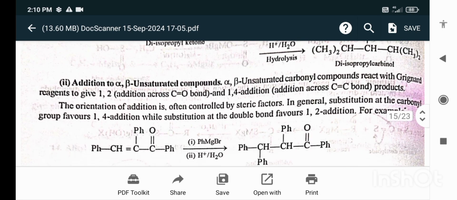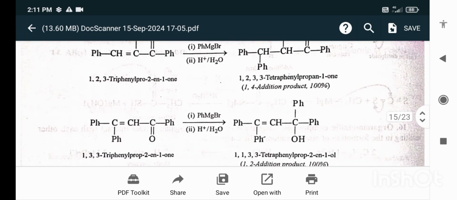Addition to alpha beta unsaturated compounds. Alpha beta unsaturated carbonyl compounds react with the Grignard reagent to give 1,2 addition across the C=O bond and 1,4 additions. The orientation of the addition is often controlled by steric factors. In general, substitution at the carbonyl group favors the 1,4 addition, while substitution at the double bond favors the 1,2 addition.